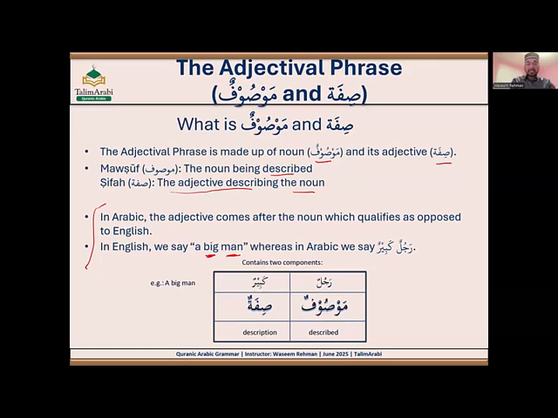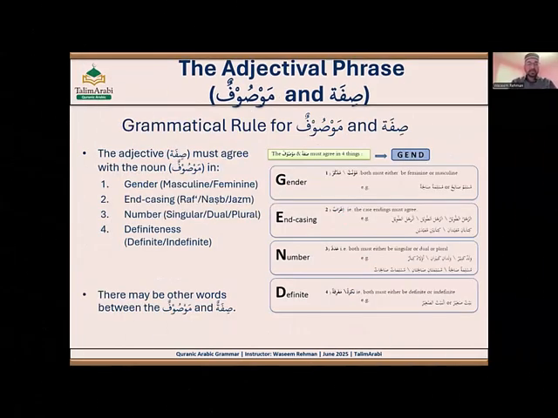Big means kabir in Arabic, kabirun, and man means rajulun. So when you translate a big man, you're not going to say kabirun rajulun. It's rajulun kabirun. So kabirun rajulun is wrong. If we go word to word, same as in English, it would be the big man. But in Arabic, the sifa or the adjective comes after the noun that is being described. That's the main difference. So let's see the grammatical rules for this pair.